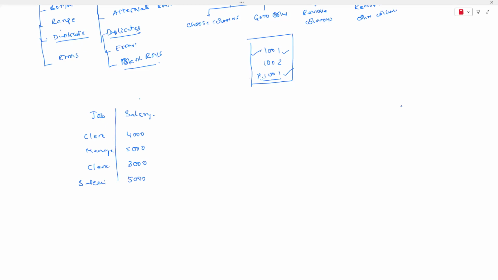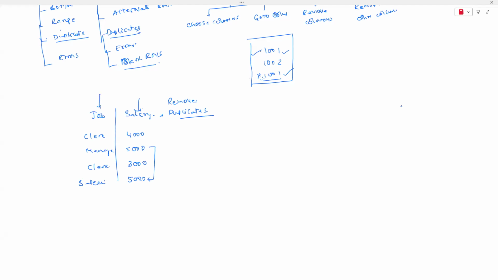Whenever I selected only the salary column and asked you to remove the duplicates, these two come under duplicate values. Then it will remove one of the 5,000 when I ask you to remove duplicates. Or whenever I said keep duplicates, both these values will be kept, the remaining will be deleted.